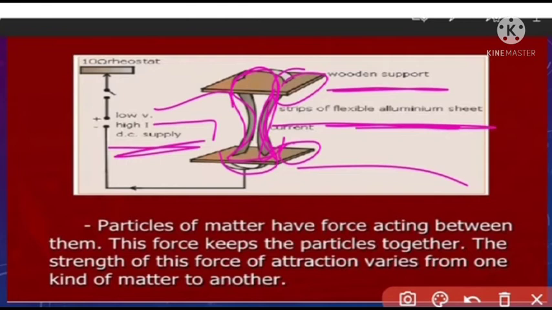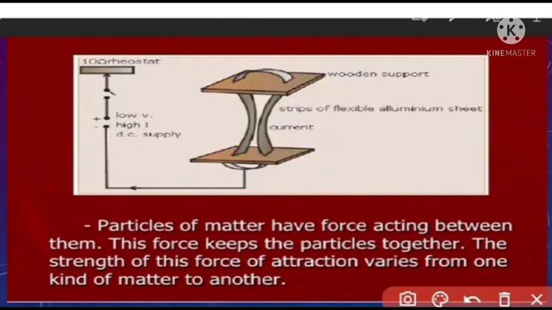So now the force of attraction will vary between these two substances. This is the third character of matter. We consider each student as a particle of matter in a classroom. Then in which group are the particles held to each other with maximum force? So this is the third character.